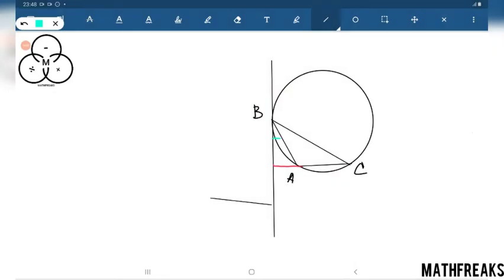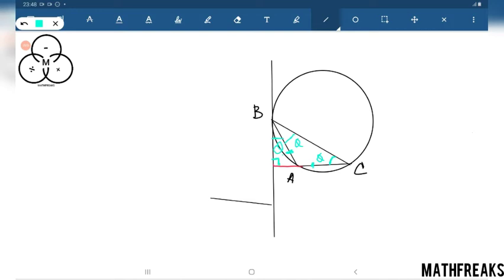So this angle is what? Theta. We know from alternate angle theorem, this point is also theta. And we have AB equals AC, so this is also theta, and this is 90 degrees.